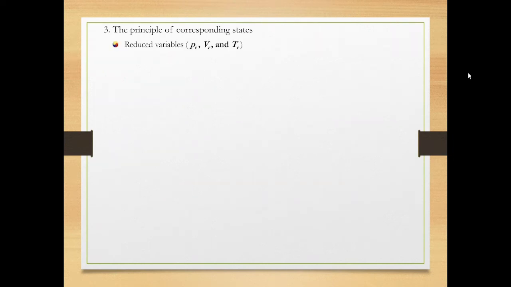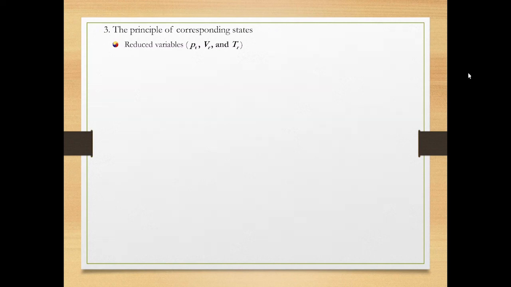Critical point is an intrinsic property of a substance and can be used as a scale or yardstick. Reduced variables are the ones produced by utilizing critical constants as reference. Reduced variables are reduced pressure, reduced volume, and reduced temperature, and denoted by PR, VR, and TR.